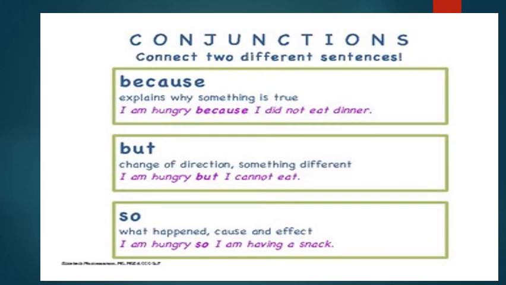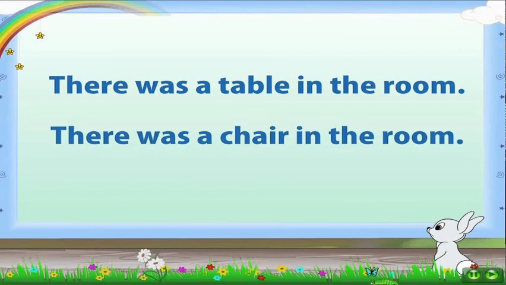And this conjunction is joining both these sentences. I am hungry, so I am having a snack, right? So we will conclude from this that we can use conjunctions to join two words, two sentences, or two clauses.